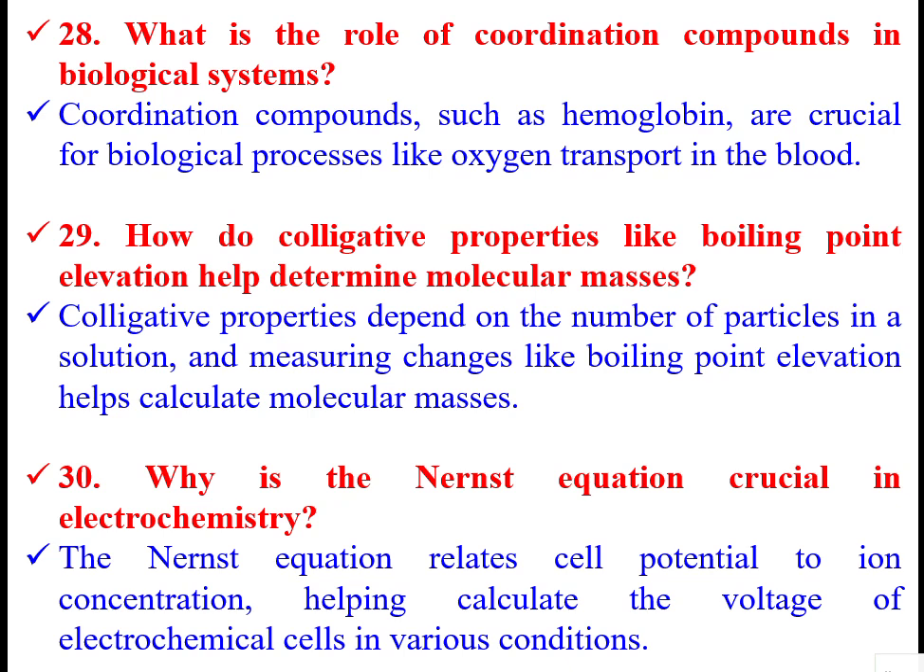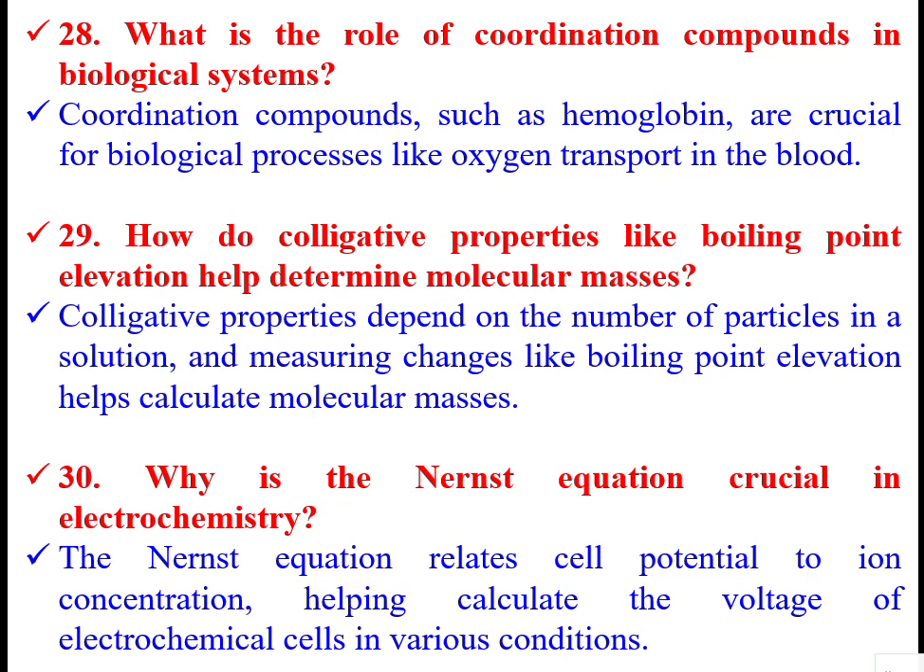What is the role of coordination compounds in biological systems? Coordination compounds such as hemoglobin are crucial in biological processes like oxygen transport in blood. So, blood transport will be continuously taking place in the body as long as a living organism is there in an animal. That blood contains hemoglobin. In that hemoglobin, there will be iron. Around the iron, there will be some ligands. The function of this hemoglobin is to transfer the oxygen from one position to the other position.